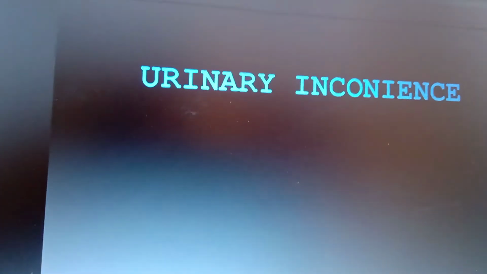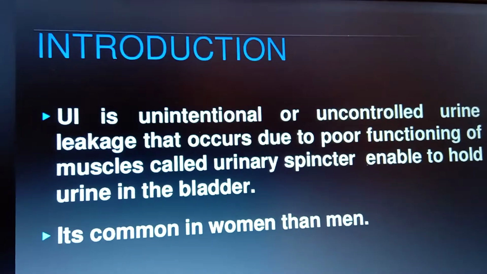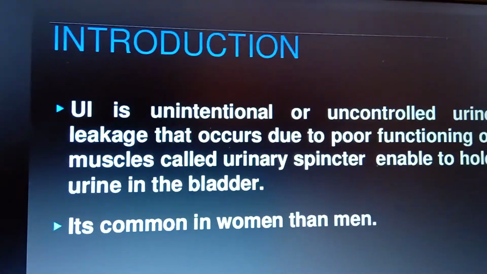And the next one is urinary incontinence. You already discussed the definition. What do you mean by urinary incontinence?